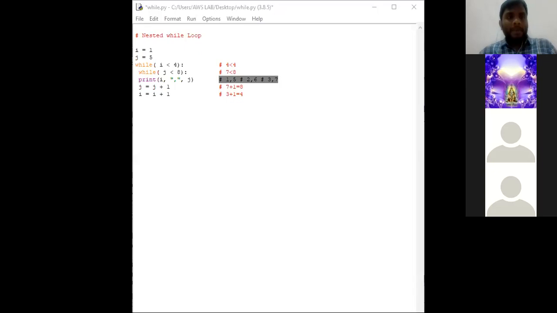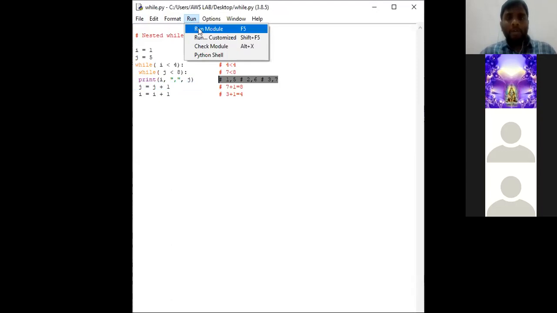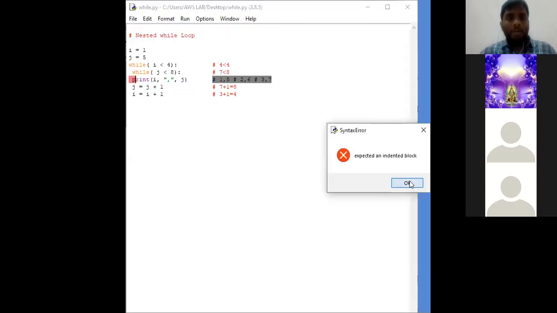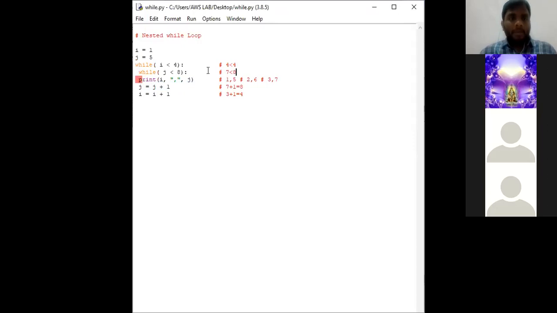Okay, so save this particular file, go to file and save the file, go to run module. One second. There are no proper indentations which I have here. See, indentations are not correct, right? So we need to take utmost care where the indentations are also clear, where the indentations are also placed correctly.